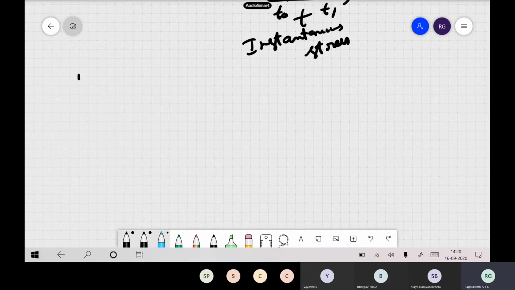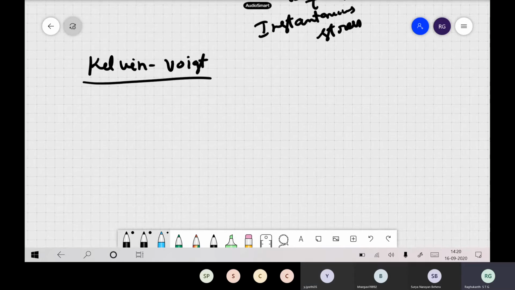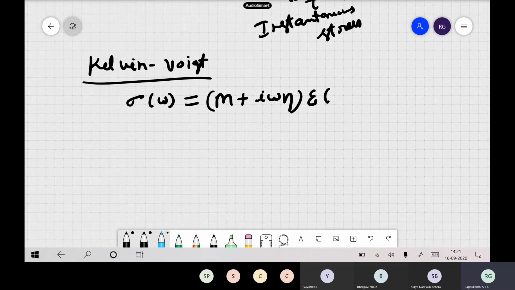We discussed a lot, and now we have also seen the Kelvin-Voigt. If you remember the equation for Kelvin-Voigt in the frequency domain, it is m plus i omega eta into epsilon of omega. This is our Kelvin-Voigt solid. Kelvin-Voigt is basically things in parallel.